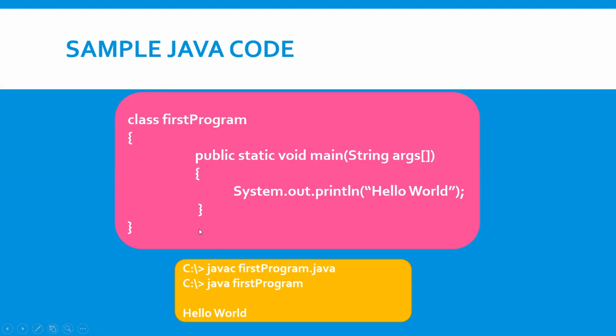Whenever you want to compile this program, the command we use is javac FirstProgram.java, javac followed by the class name dot java. After executing this, it will create one .class file with the class name. After creating that, what is the next step?